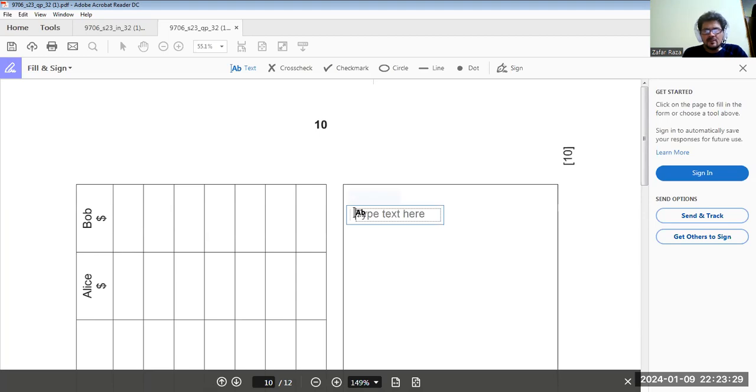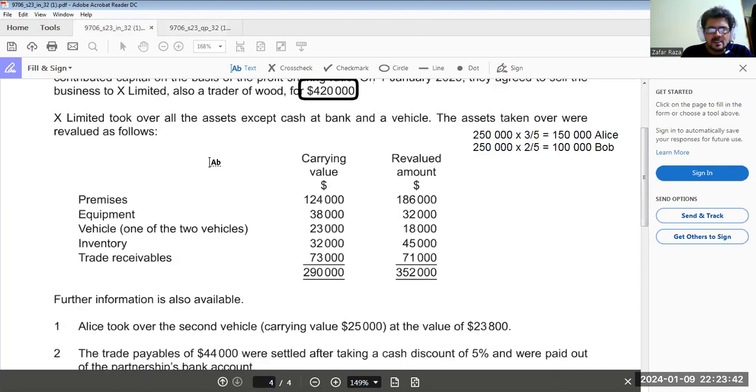For computing current account, we'll add all the assets, we'll minus liabilities, then we'll deduct capital, and then we get the amount of current account. See, here the carrying value of assets, total assets, 290,000.